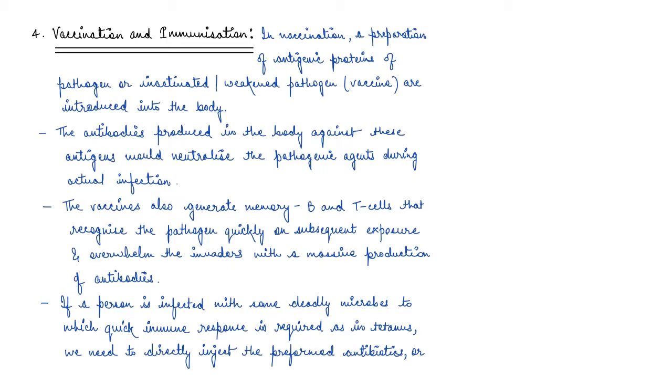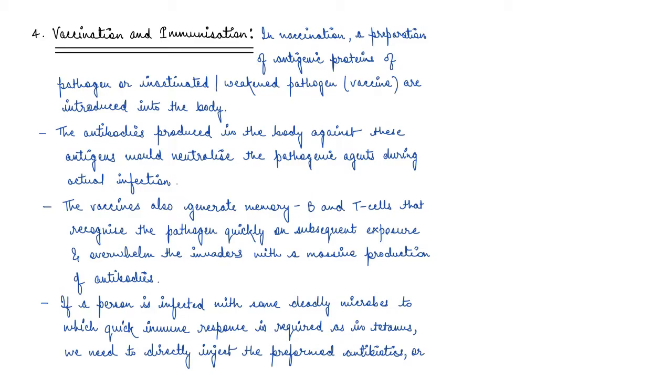Now, the body starts producing antibodies against these antigens, and it neutralizes the pathogenic agent during actual infection. So once your body starts producing antibodies, if you get infected with the same antigen again, your body starts producing antibody against it, right? And it is somewhat immunized now, right?